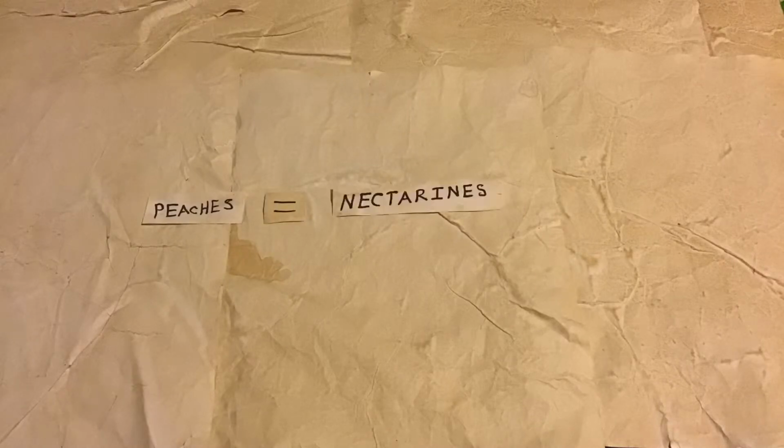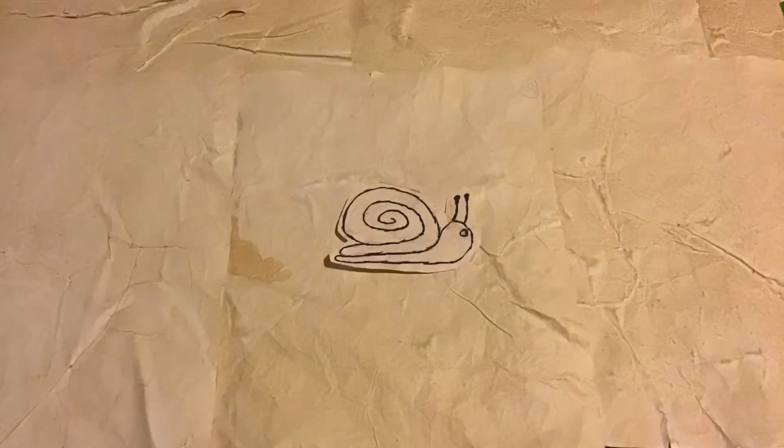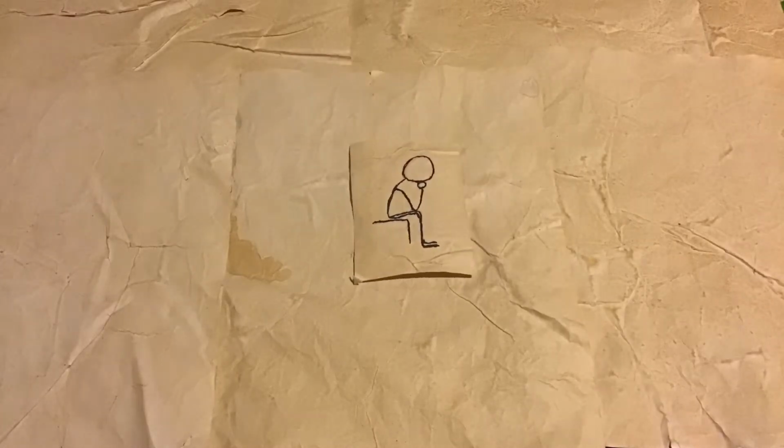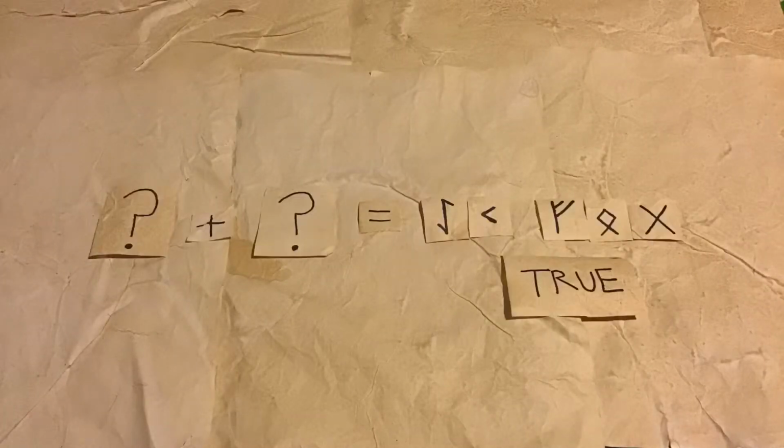The sentences can mean anything. They could say, peaches are just fuzzy nectarines, or snails don't have antlers. It's not really important what they say as long as they are true, which they are if you follow the rules. But does our language have a sentence for every true statement? Are there any true statements that the language is unable to prove?